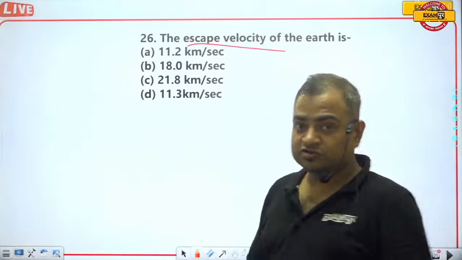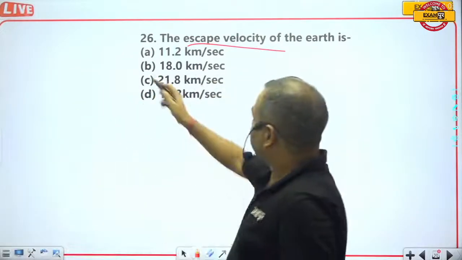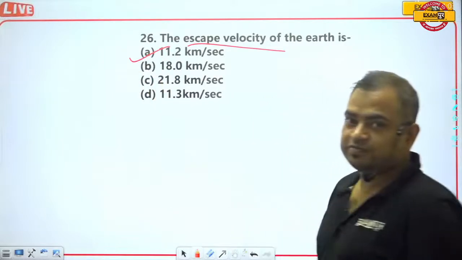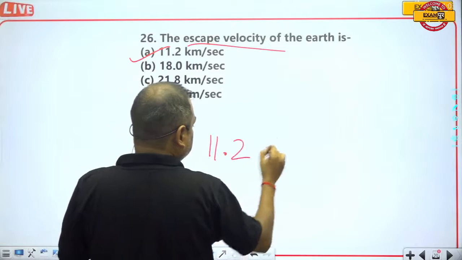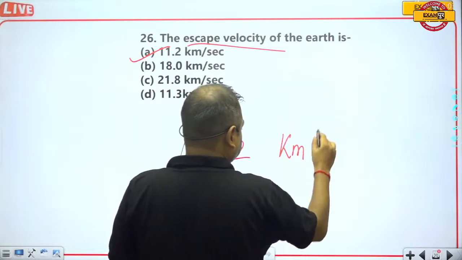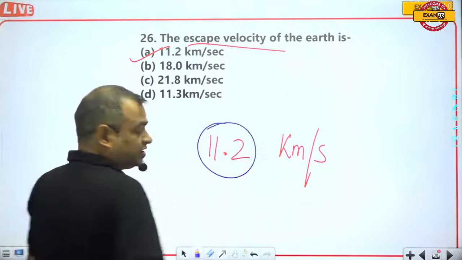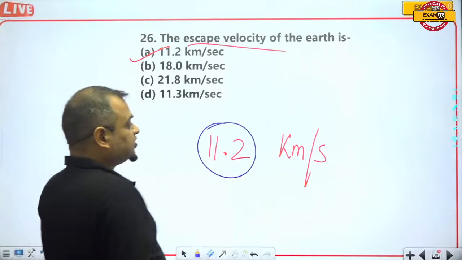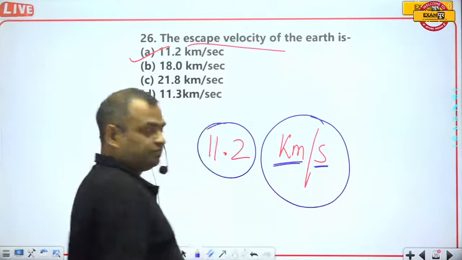Actually, the escape velocity was calculated on the surface of Earth, and it is 11.2 kilometers per second. Always remember it's 11.2 kilometers per second. This digit you will have to remember, but the most important thing is you will have to remember the unit also. It's kilometers per second.